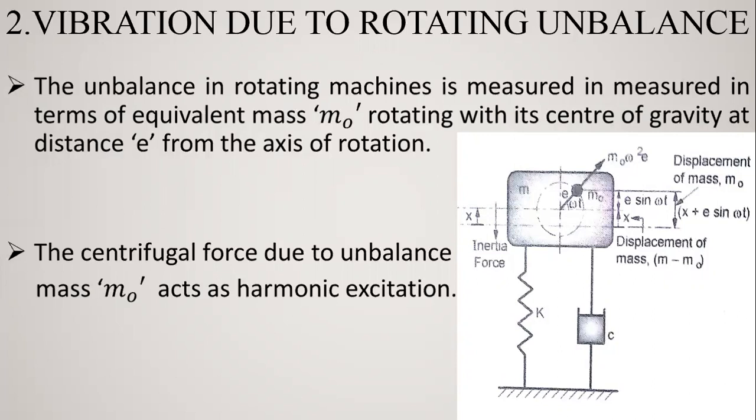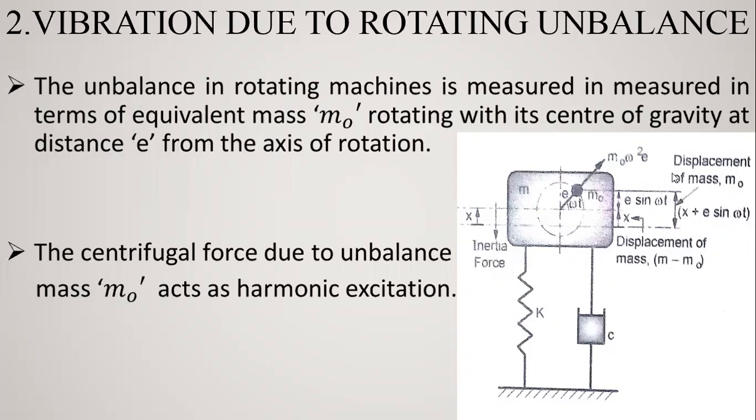acts as harmonic excitation. Now, due to the generation of the centrifugal force and the external force, vibration is generated in the system, right? Due to the centrifugal force, the displacement of the unbalanced mass is e sine omega t, and the displacement of the mass is x.